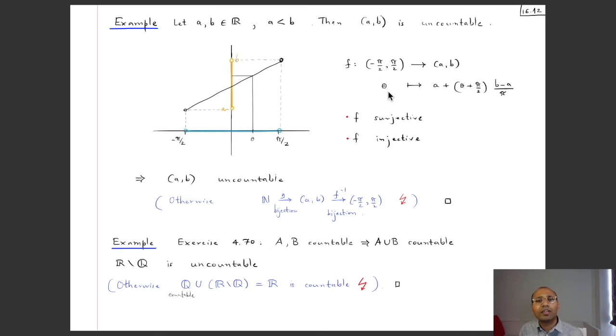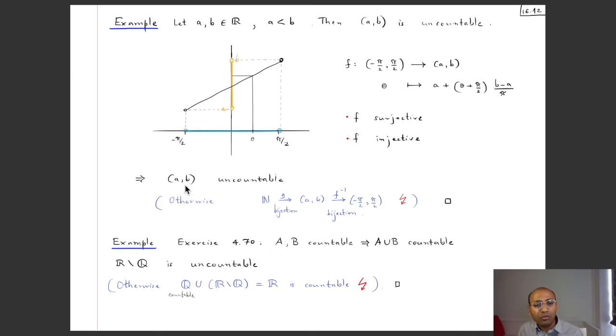Okay, and you can figure out for yourself that this linear map is the one given by theta being sent to a plus (theta plus pi by 2) times (b minus a) by pi. So you see, when theta is very close to minus pi by 2, then this is almost 0, so it's very close to a. And when theta is close to pi by 2, then this becomes pi by 2 plus pi by 2, so that's pi. That cancels against this, so you'll have b minus a plus a, which is b, so it will be close to b. And it's of course a linear function. Alright, so this map, you can check for yourself, is surjective and injective, and so it's a bijection.